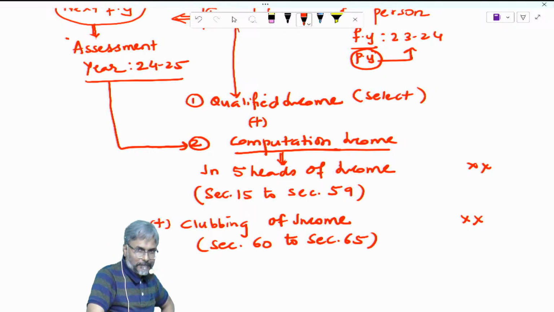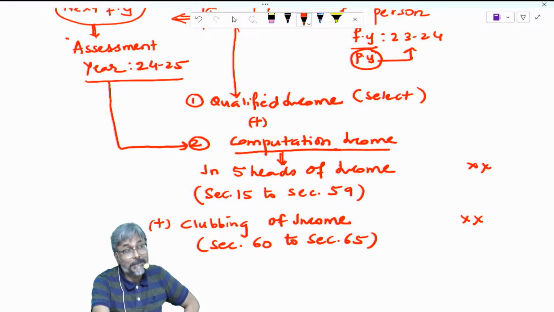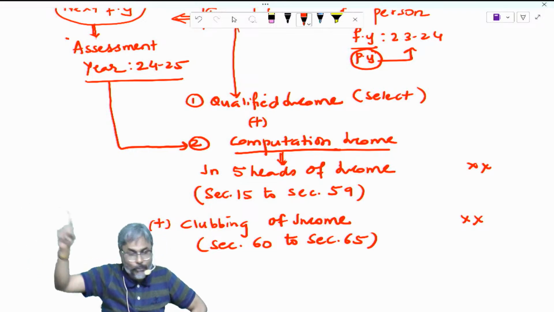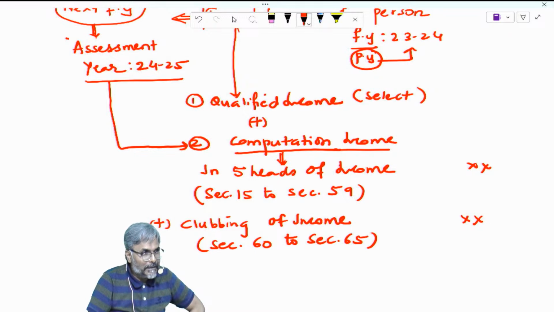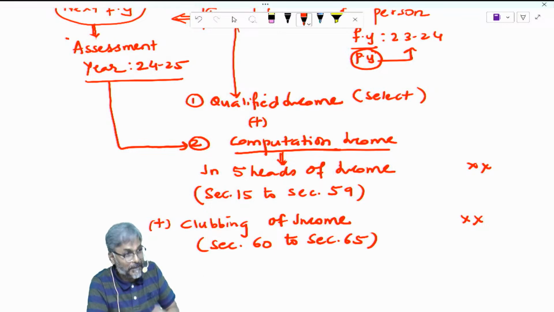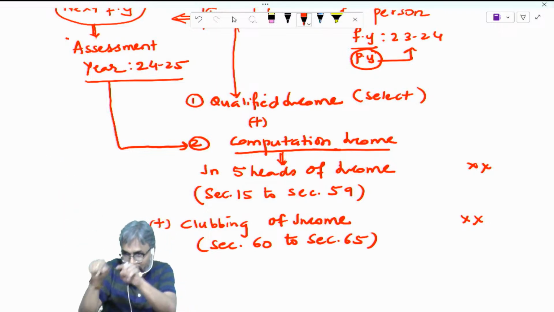Okay, students, all of you are through with this one. Now comes the most important amendment. I told you yesterday also: May 24, you people are going to clear your examination. Then immediately after the results are out, once you start your articleship, you will start filing the returns of income. The returns that you are going to file in the month of July 24 is what we are going to learn now.